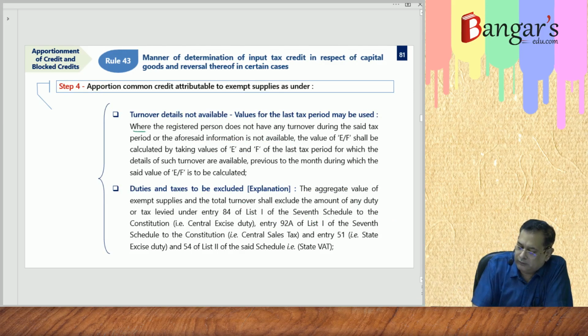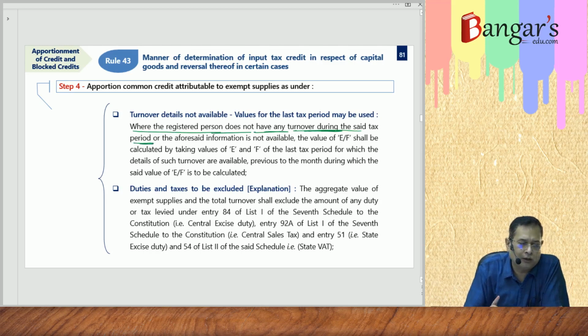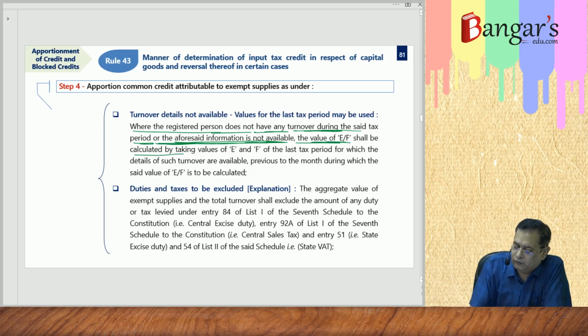Then further they are saying that where the registered person does not have any turnover during the said tax period, or the aforesaid information is not available, the value of E by F shall be calculated taking the values of E and F for the last tax period.